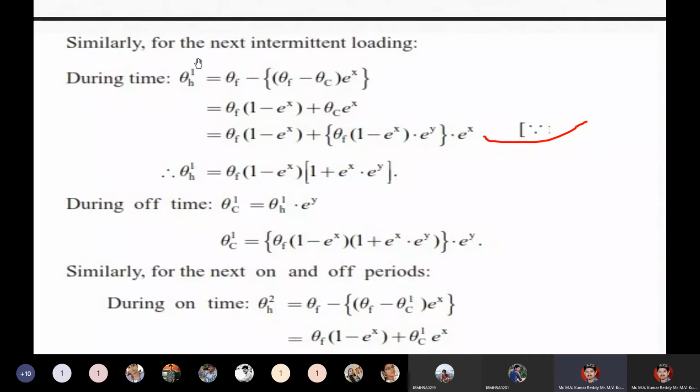Similarly, we calculate the next intermediate after theta h. The next one is theta h1. Here theta h1 is equal to theta f minus (theta f minus theta c) e power x.